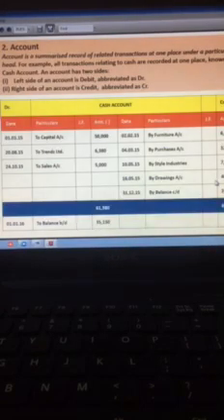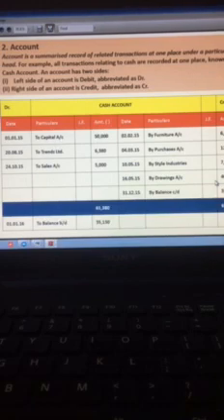Next is about account. Now, an account is a summarized record related to transactions at one place under a particular head. For example, transactions relating to cash are recorded at one place, which is the cash account. Now, cash account is a T-shaped account. It has two sides, the debit and the credit side.